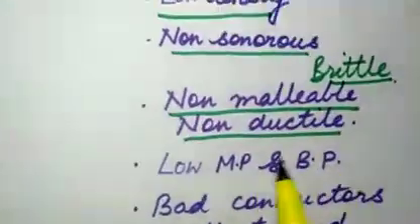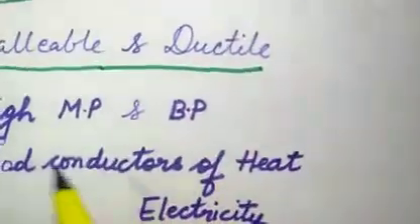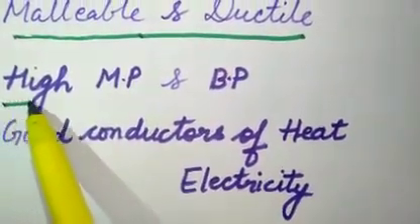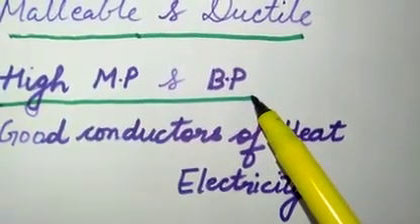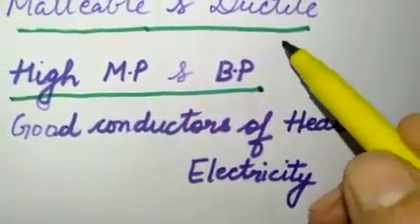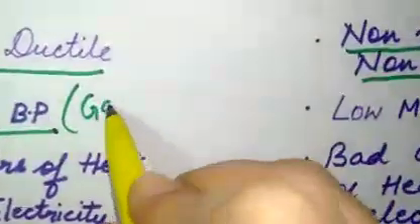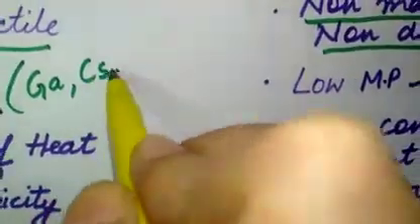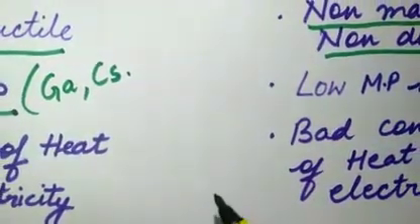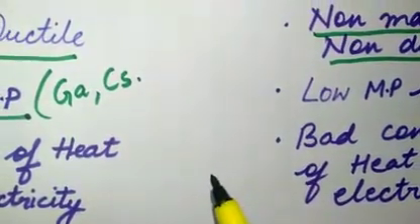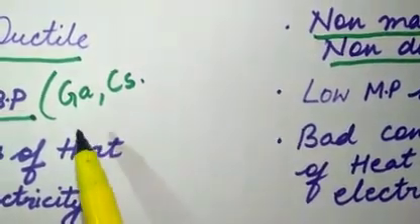Okay, they cannot be converted into sheets or wires. Then we come to the next one. Metals have high melting and boiling points. Here the exceptions are gallium and cesium. Gallium and cesium are the exceptions, which have a low melting point.